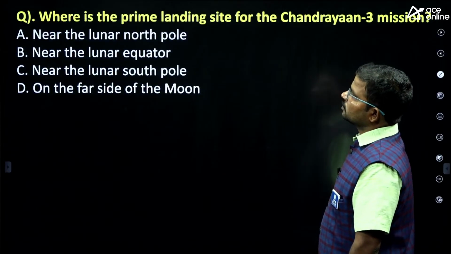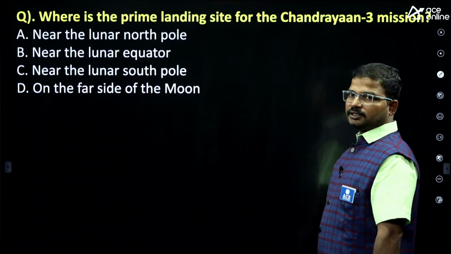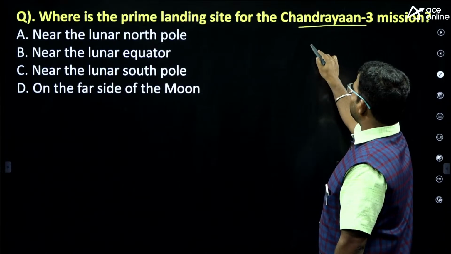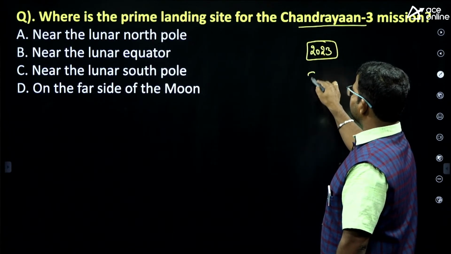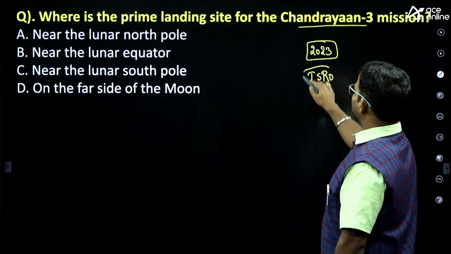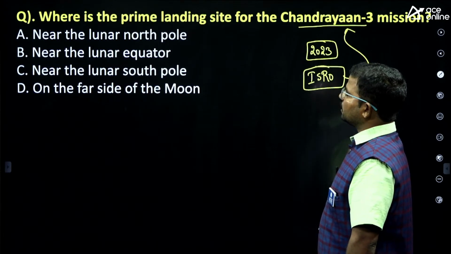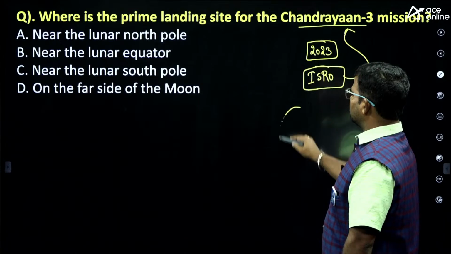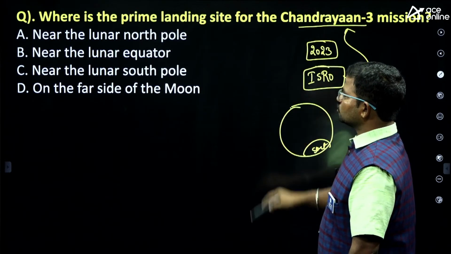Okay, so next one. Where is the prime landing site for the Chandrayaan-3 mission? So Chandrayaan-3. In the year 2023, ISRO successfully completed this mission, right? So in the Chandrayaan-3 mission, we landed in the region of the South Pole of the Moon. Okay, so South Pole of the Moon.